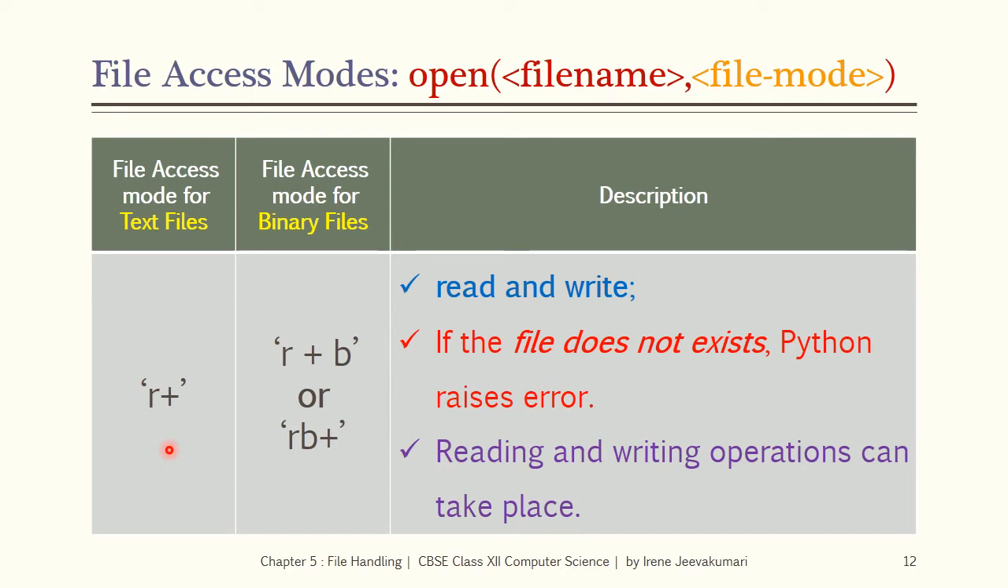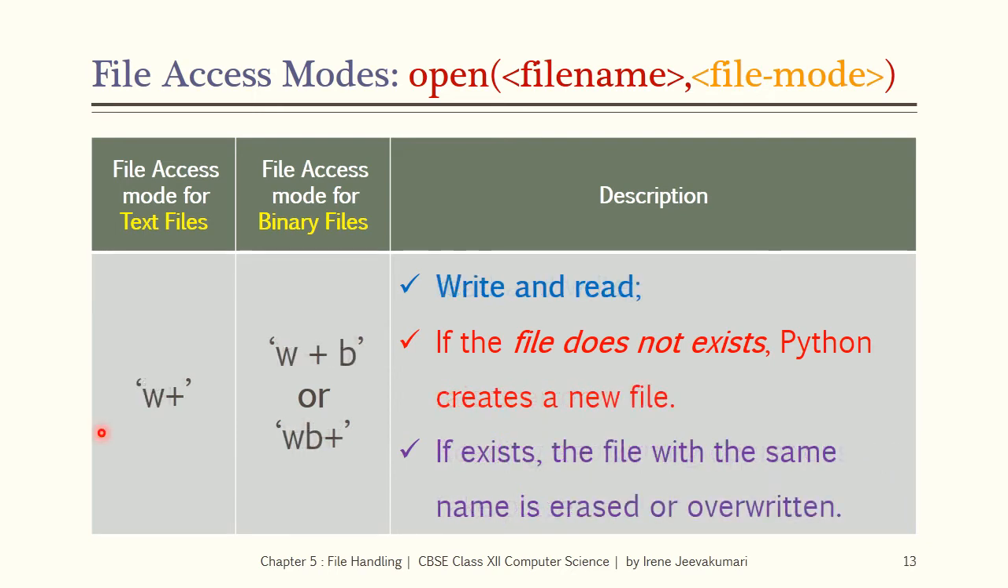So R plus, R plus B, RB plus are used for read and write operations, and when they are used in file mode, if the file does not exist, Python raises error, but if the file exists, reading and writing operations can take place.